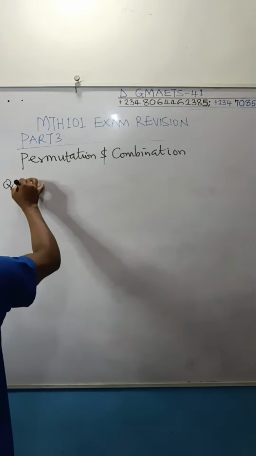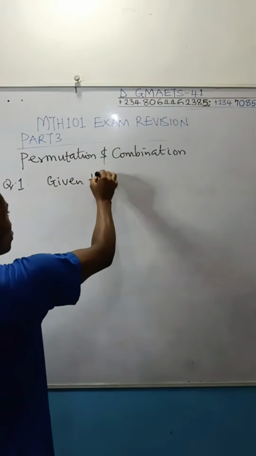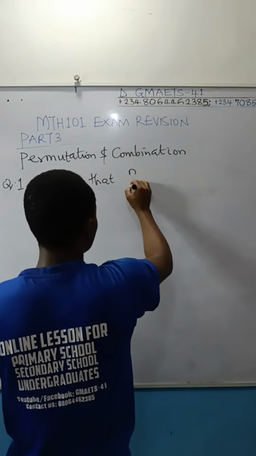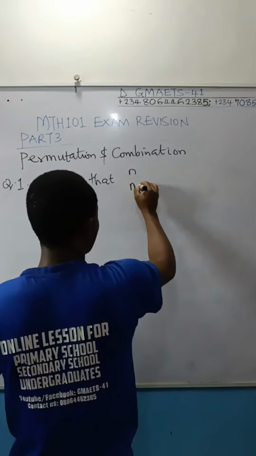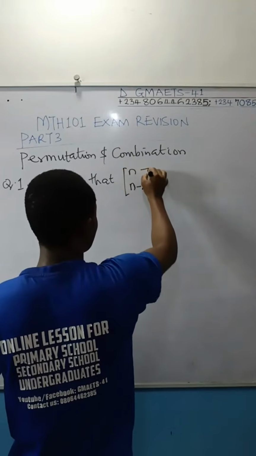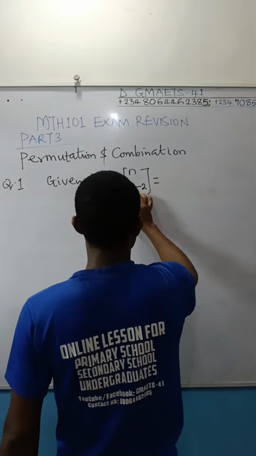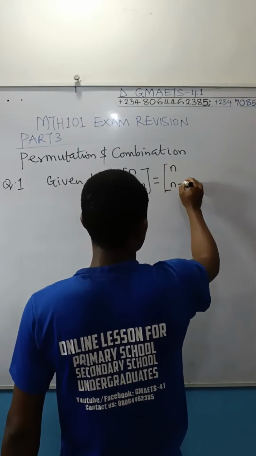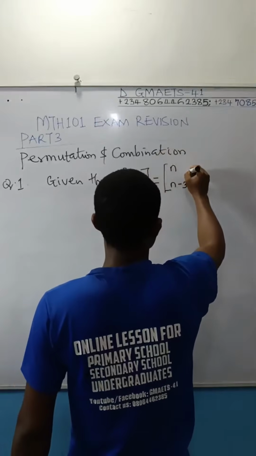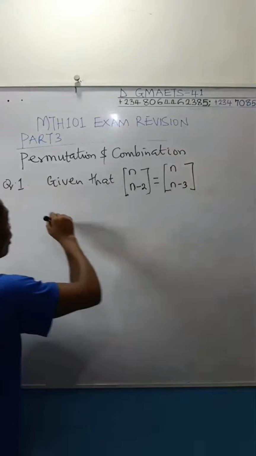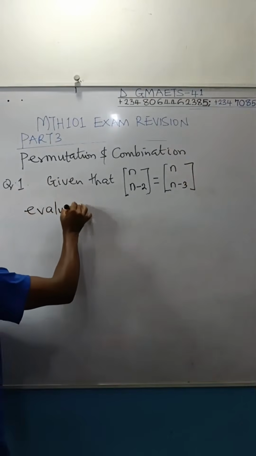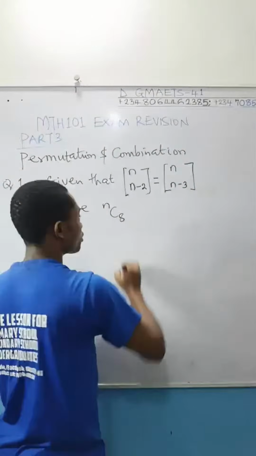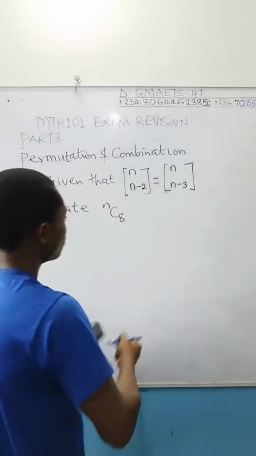Question 1. Given that n combination n minus 2 equals n combination n minus 3. Evaluate n combination 8. Solution.